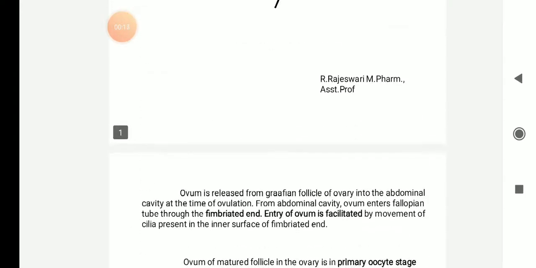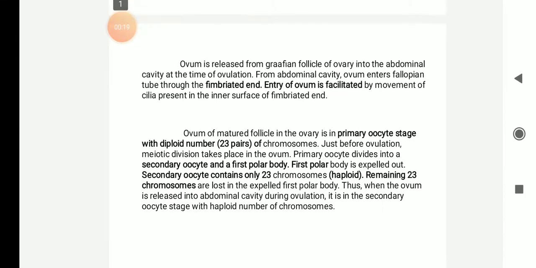So coming to fertilization. The ovum is released from the Graafian follicle of the ovary into the abdominal cavity during ovulation. From the abdominal cavity, the ovum will enter the fallopian tube through the fimbrial end. Here the entry of the ovum is facilitated, that is aided, by the movement of cilia present on the inner surface of the fimbrial end.